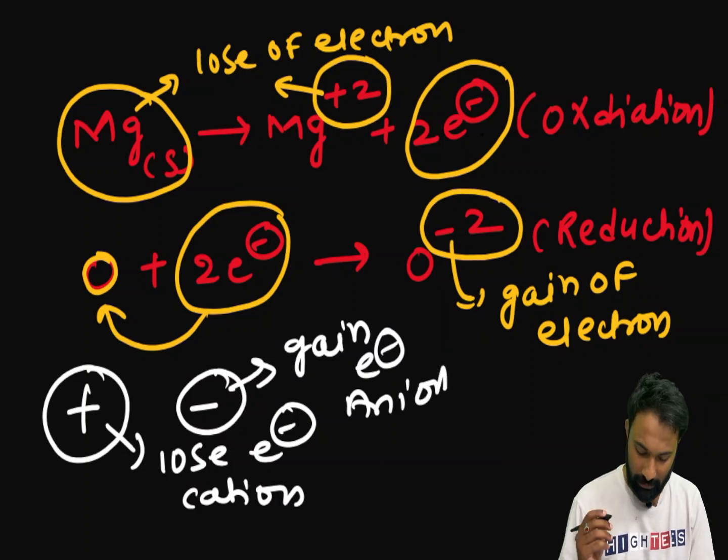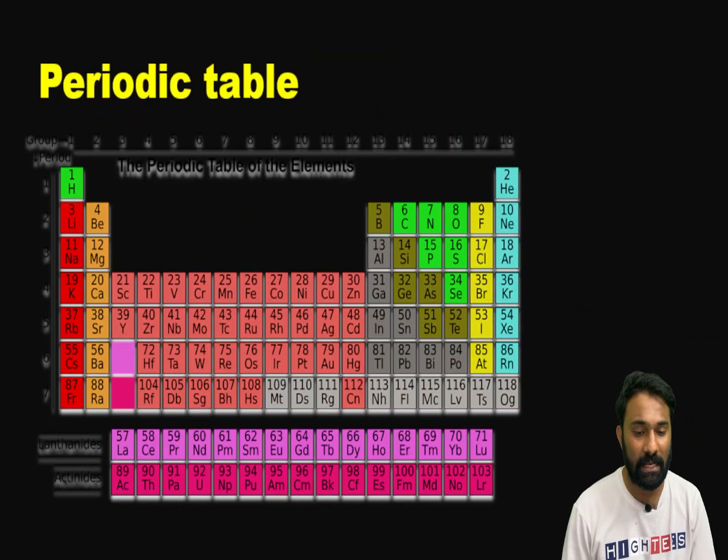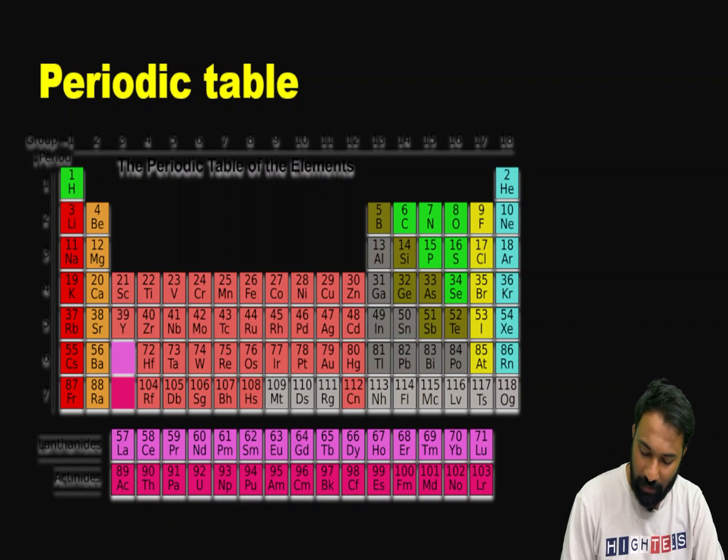Next we are going to move to the periodic table. We have how many elements in total? 118 elements.